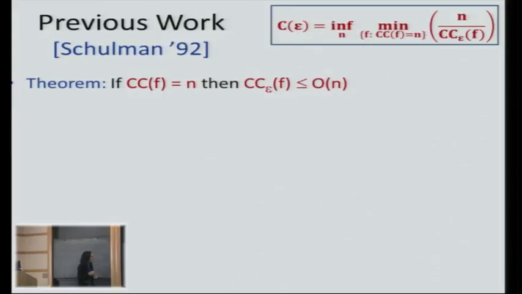And by O of n, I mean that there exists a constant alpha, independent of the parameter n, such that the noisy communication complexity is smaller than alpha times n. So this is what Schulman shows. And a corollary is just that the interactive channel capacity is greater than 0. That's what you can immediately get.